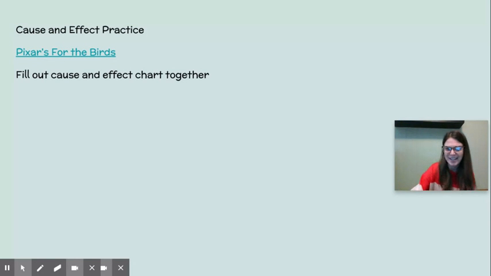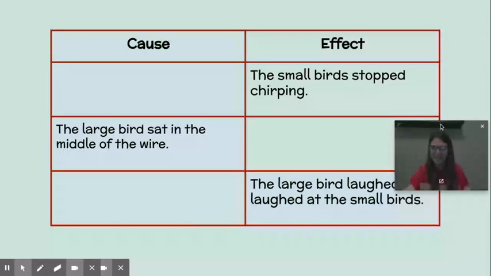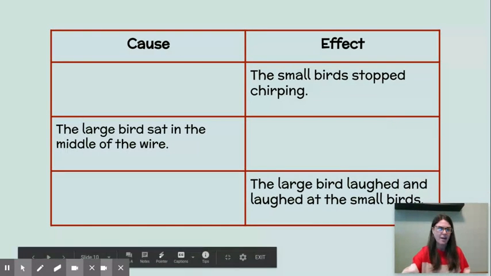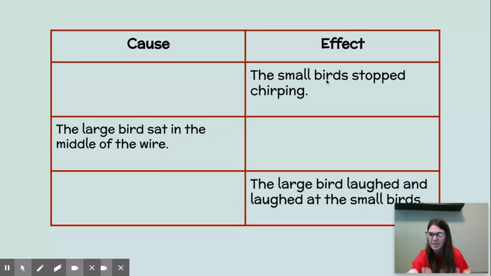So let's fill in a little chart together right here. Okay, and I filled in some of it for you. You'll notice we have causes on this side and effects on this side. And if we're missing the cause, then we're going to look at the effect and say, why did this happen? Or what made it happen? And we'll find the cause. And if we have the cause, then we're missing the effect. And we want to say, what did this lead to? Or what did this make happen? And we would find the effect.